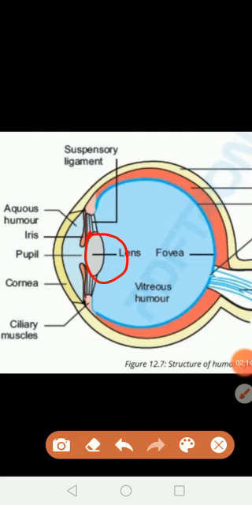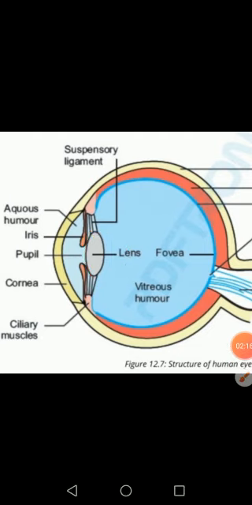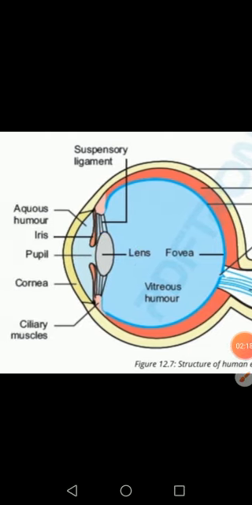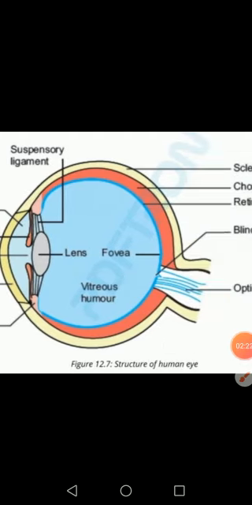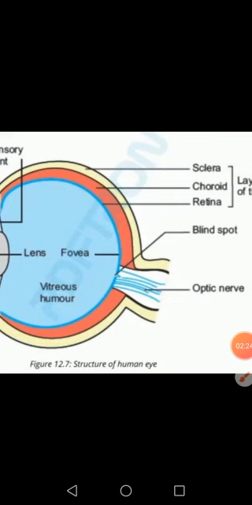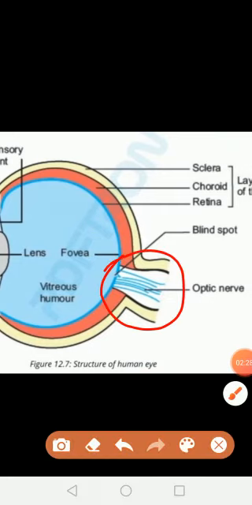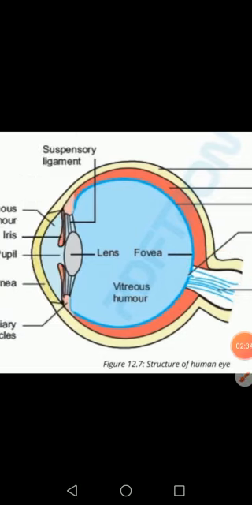So this is the basic structure of the eye. It has three layers, the aqueous humor and the vitreous humor, and there is also an optic nerve which carries impulses so that vision is produced. How can you see objects?